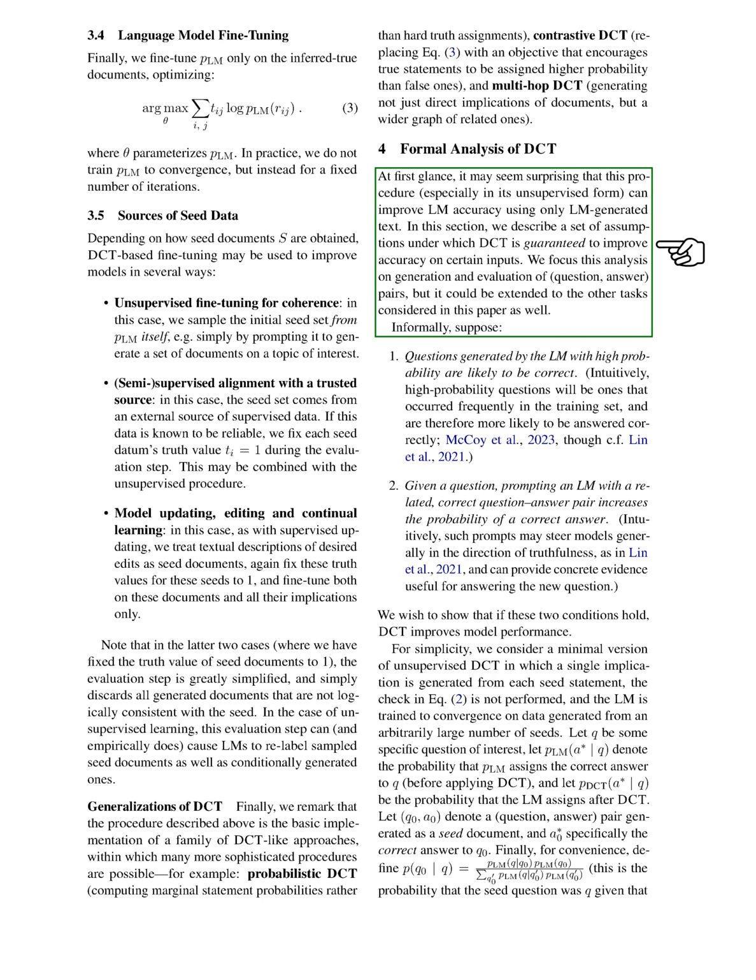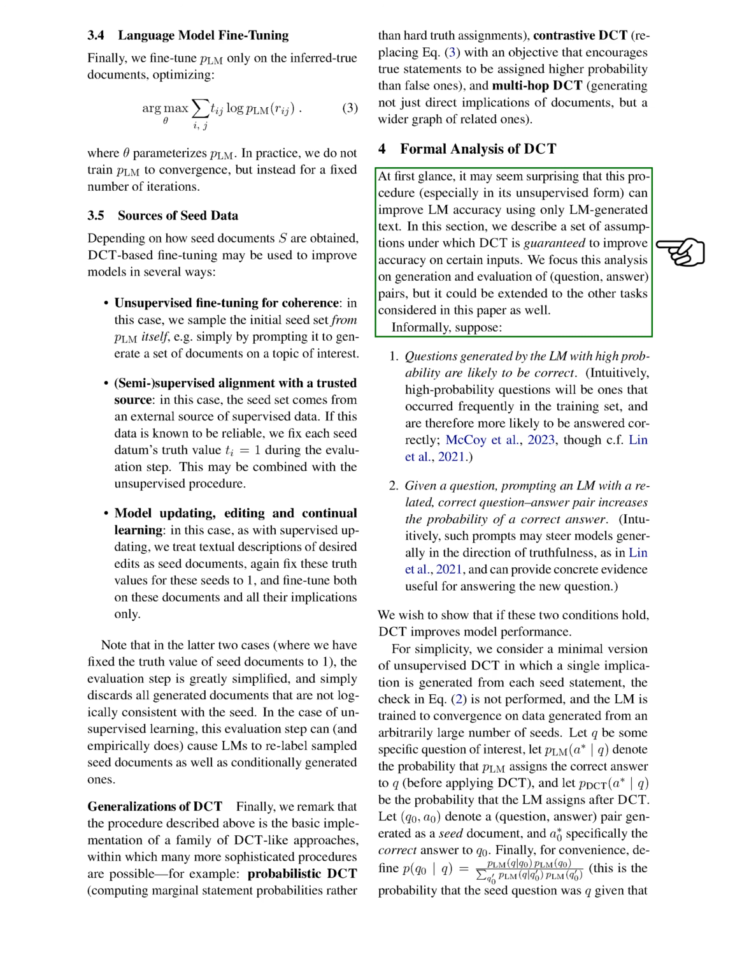Also, suppose that prompting a language model with a related, correct question-answer pair increases the probability of a correct answer. If these two conditions hold, DCT improves model performance. For simplicity, let's consider a minimal version of unsupervised DCT. In this version, a single implication is generated from each seed statement, the check is done, consistency is not performed, and the language model is trained to convergence on data generated from an arbitrarily large number